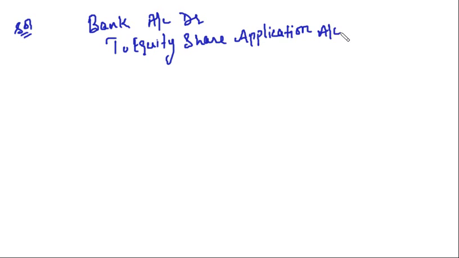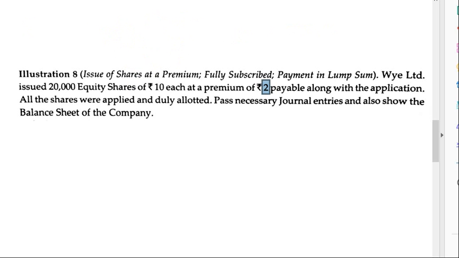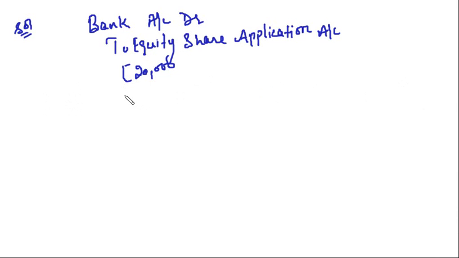Clear? So how much money have you received? You issued 20,000 shares. On that, you received 10 rupees face value and 2 rupees premium, that is, in all 12 rupees, multiplied by 20,000. This comes to 2,40,000. Clear?